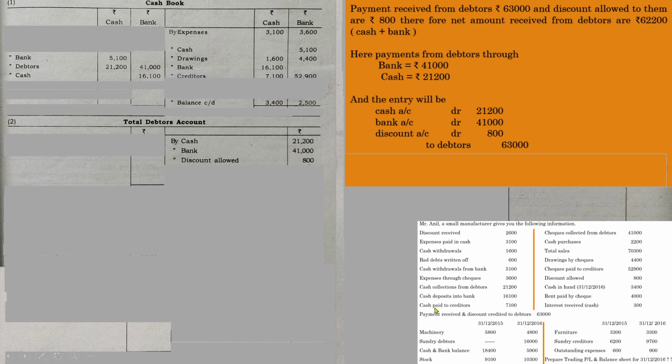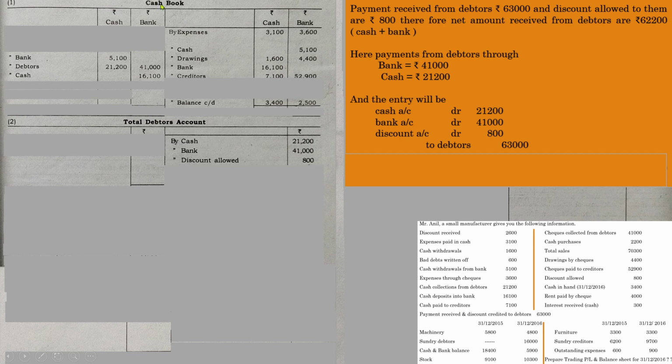Cash paid to creditors. As I have mentioned earlier, make sure whether there is any payment to creditors through any other mode. So 7,100, and see, check paid to creditors. So instead of writing two entries separately, why don't we write these two amounts in a single entry? Because both are payments made to creditors. So instead of writing two creditors, you can write one creditor and write both amounts in the respective columns. So whenever you make payments to creditors, it will be creditors account debited to cash or bank.